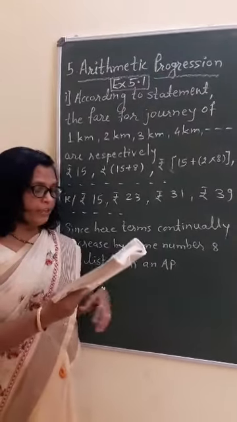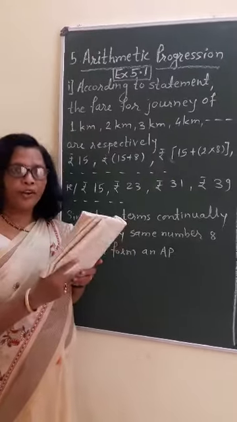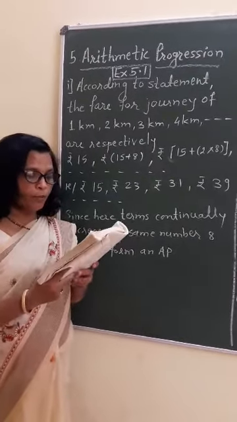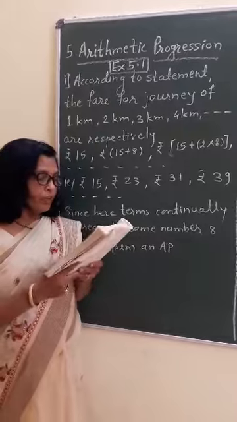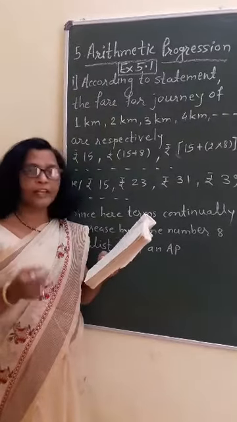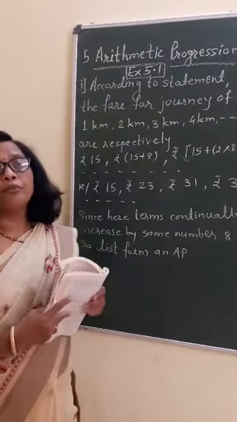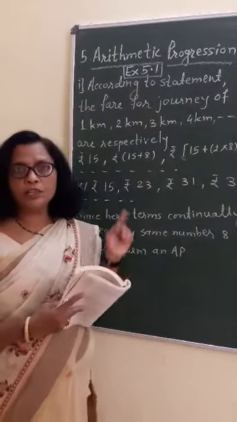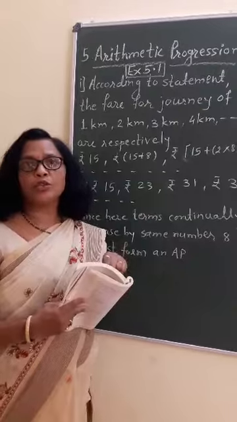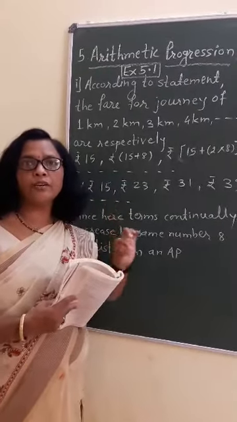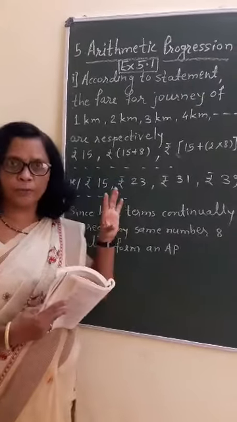So, problems second, third and fourth we have already completed. In the second problem we had to find the AP. In the third problem we had to find the first term and common difference, and in the fourth problem they have given a list of numbers, and from the list we have checked whether the given sequence forms an AP or not.